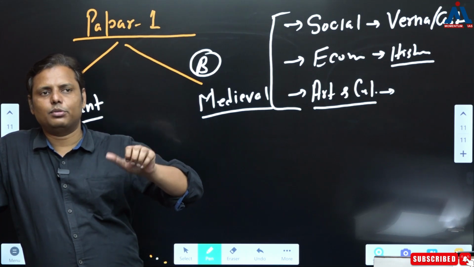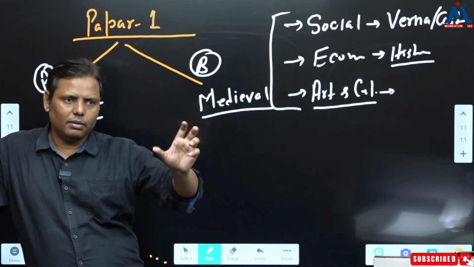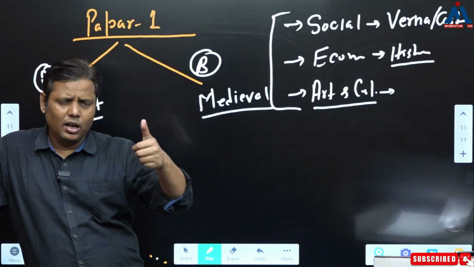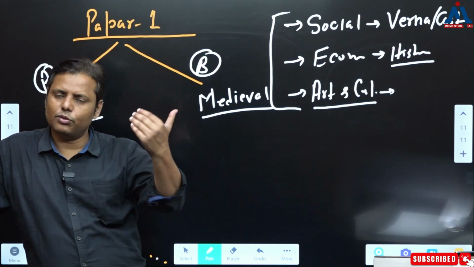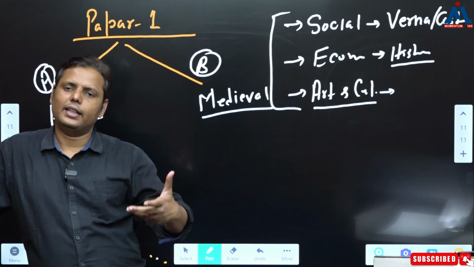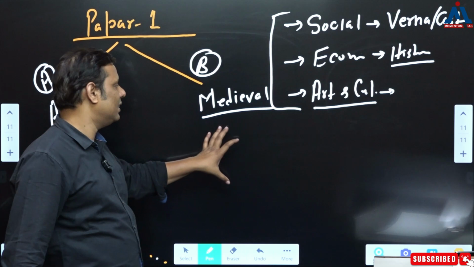So when it comes to, let's say, the Sultanate period, and then the period between the Sultanate and Mughal, which is precisely known for the Vijayanagar and Bahmani kingdoms, and to a certain extent we can talk about the Ahom kingdom also, and then finally it comes to the Mughal kingdom, right? So there were three kingdoms that we precisely study here.